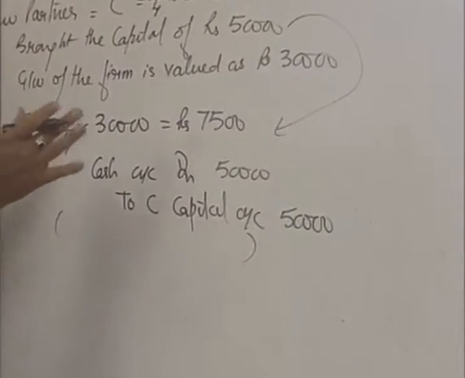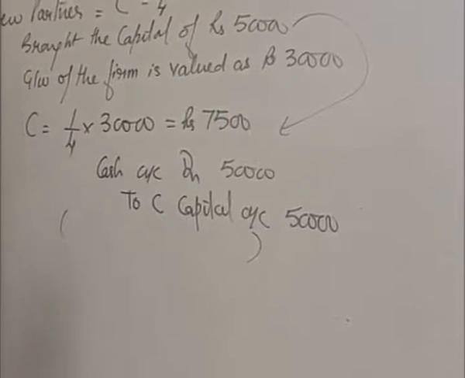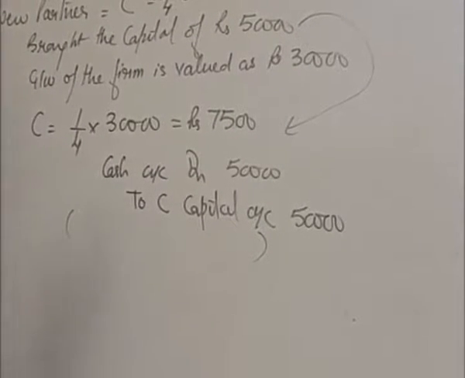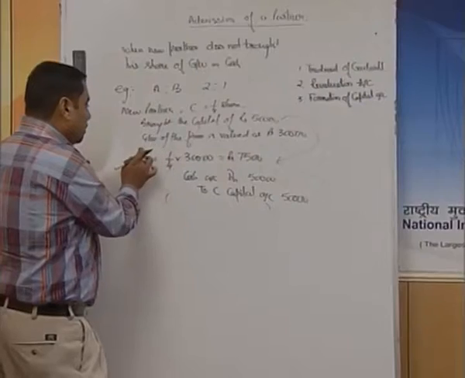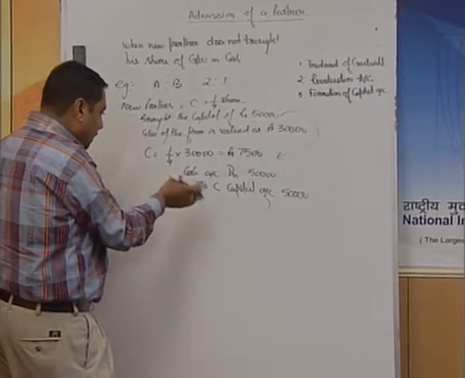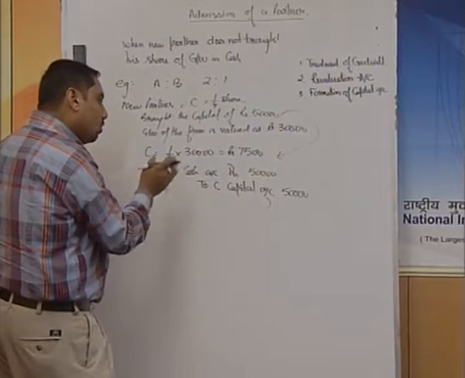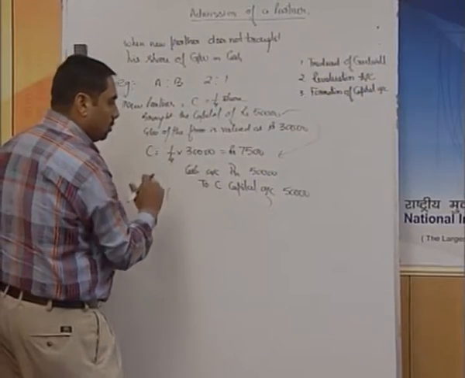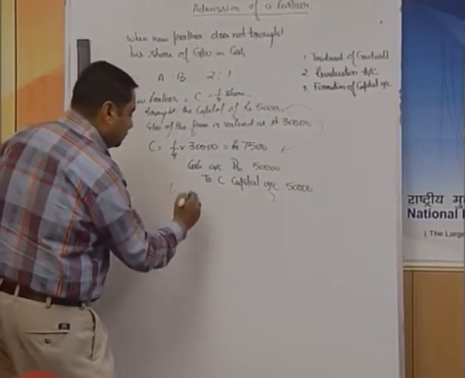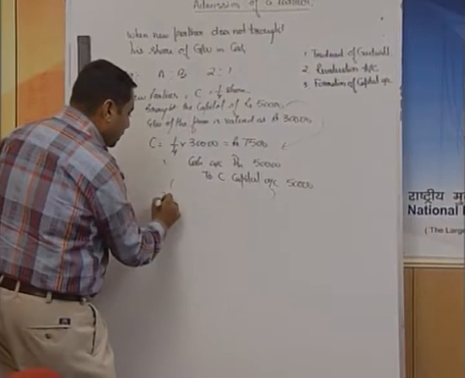Now, for the goodwill which he hasn't brought, there are two possible conditions. Either we take the amount of goodwill from his capital, in case capital is brought, or we can take it from his current account by opening a current account. I am explaining both conditions to you. So, this is going to be our first entry.